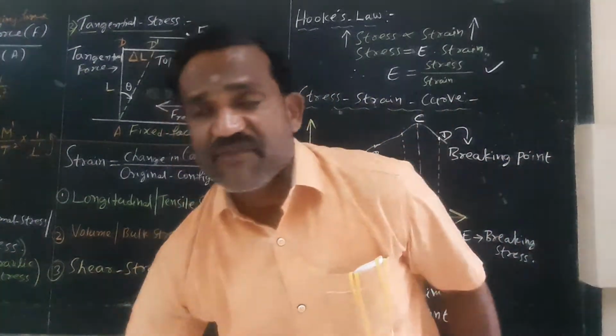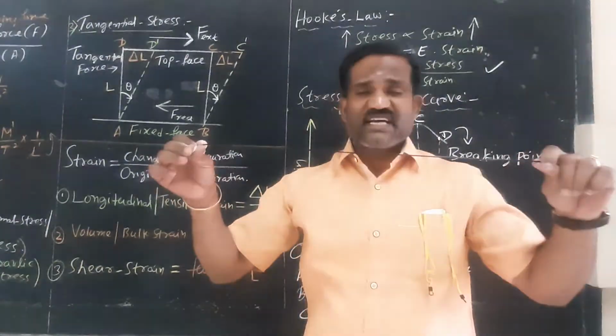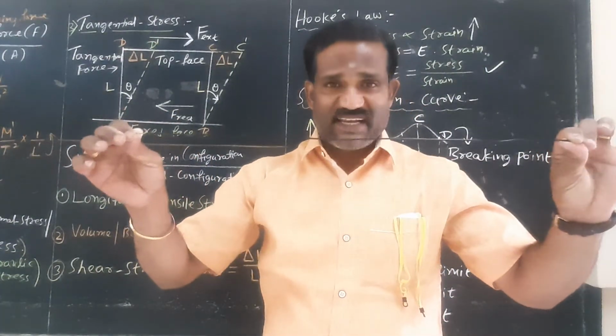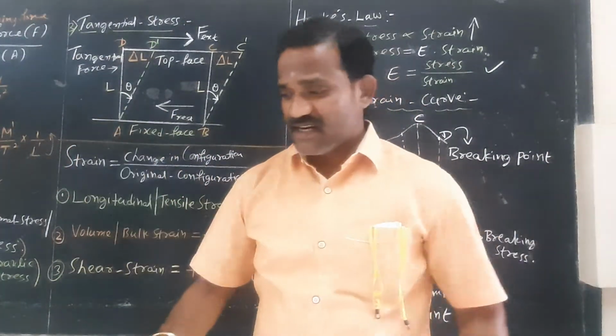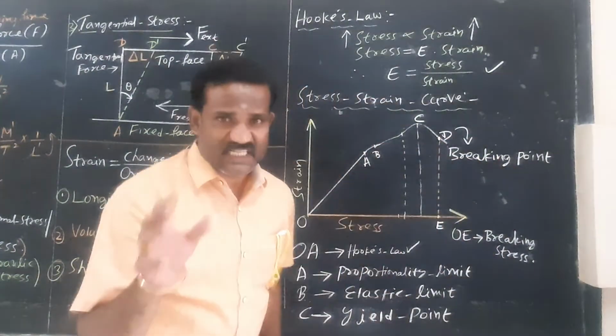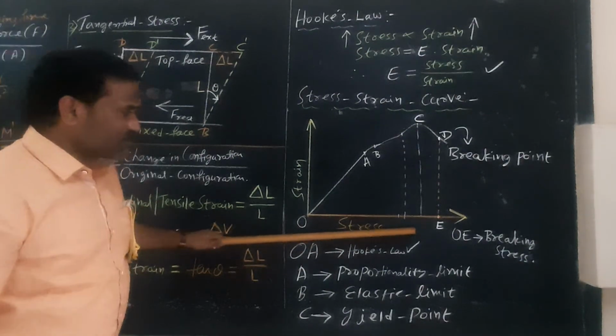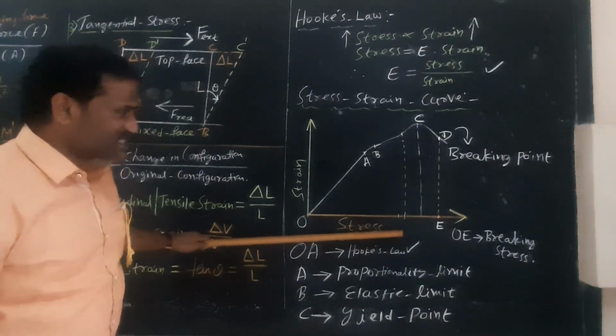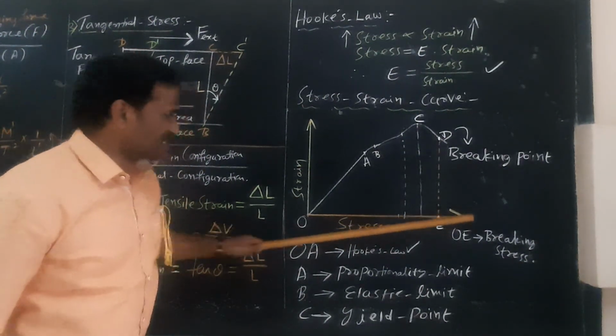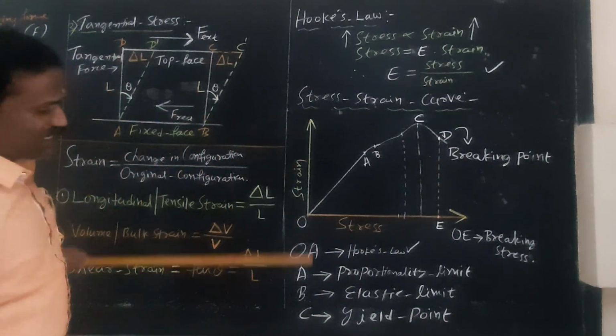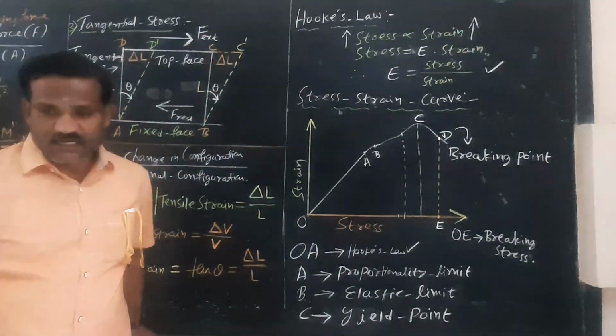Now, when you plot a graph of stress versus strain for a metallic wire, an iron wire, Fe, iron, right? So now what do you mean by the stress versus strain curve? Plotting the graph, taking stress along the x-axis and strain along the y-axis. So what do you take? Strain along the